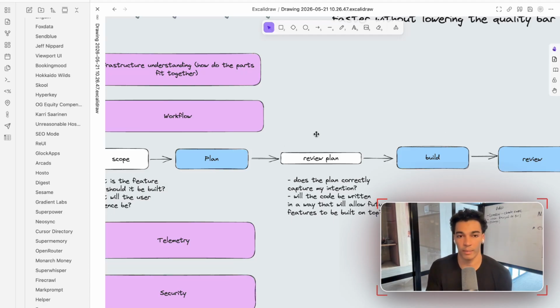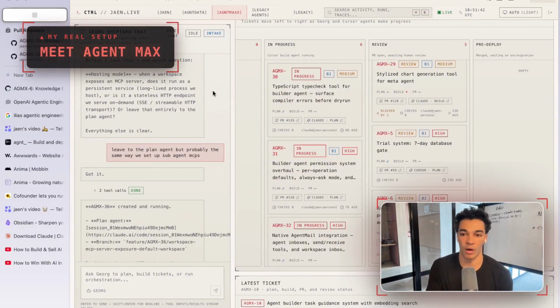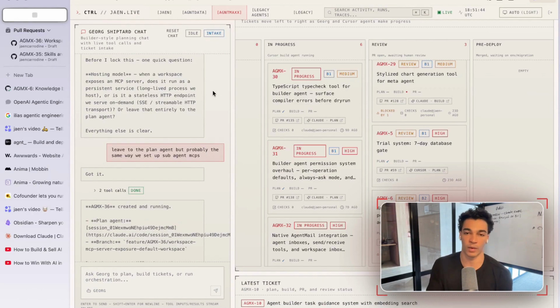I want to show you quickly my current workflow. I still do both. There are some instances where you want to be vibe coding, and there are some instances where you want to be doing agentic engineering. For my customer-facing products, I'm using this workflow on pretty much every feature that goes into production. But for some of my personal projects that are just designed to make myself more efficient, I am vibe coding those. So let me pull up this application that I built. I call this Agent Max, and it basically does all of those steps that I just mentioned of my entire workflow and automates the entire thing for me.